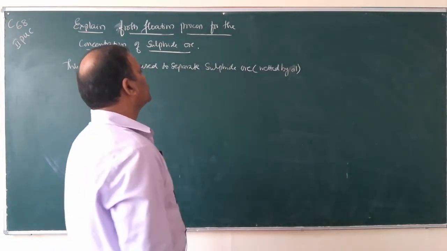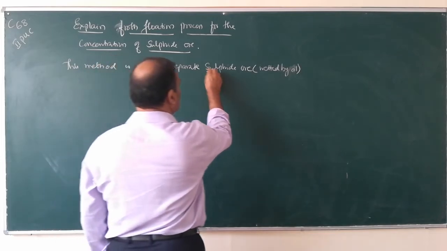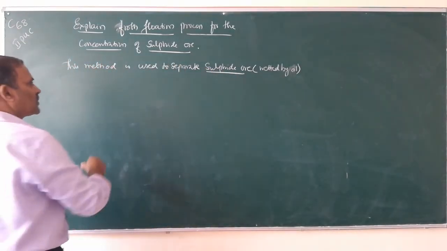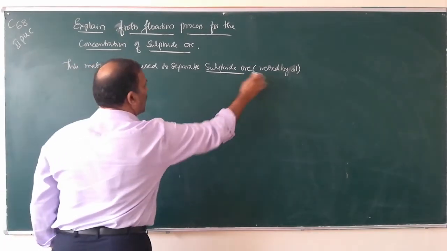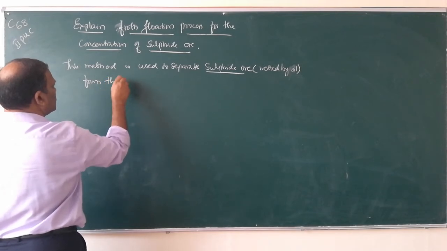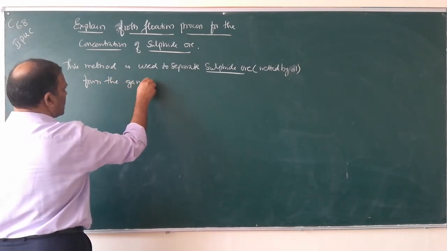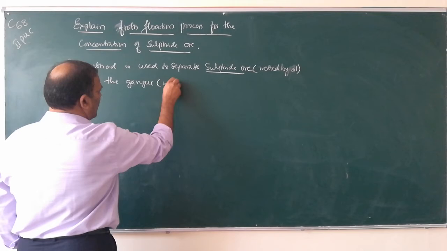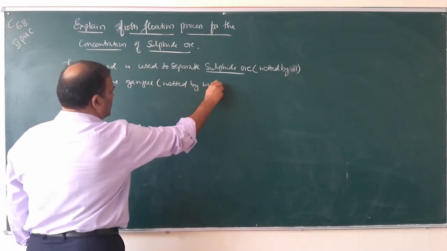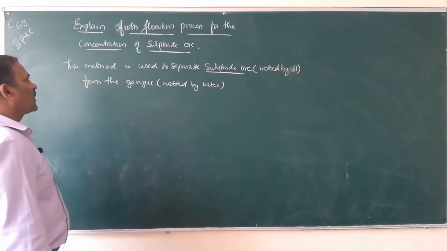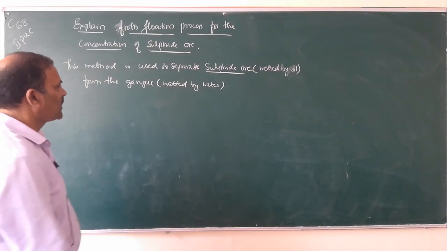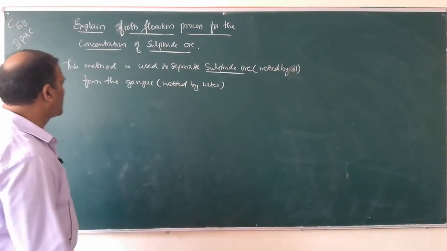This method is used to separate sulfide ores wetted by oil from the gangue, usually wetted by water. Sulfide ores are wetted by oil, used to separate sulfide ores from the gangue wetted by water.